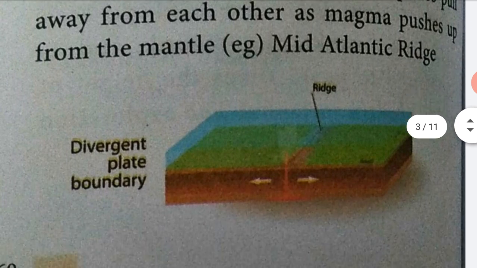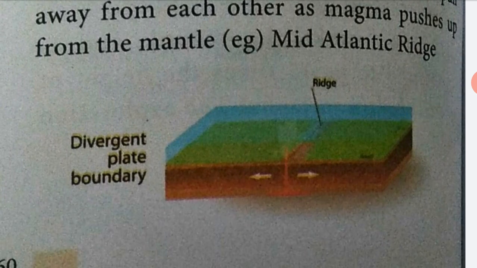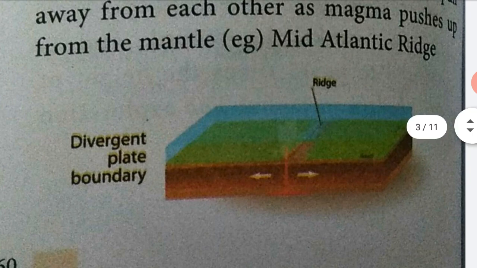See the picture of the divergent plate: the square shape is divided into two parts. A gap arises between the two plates, and the magma pushes up from the mantle. That is the ridge.